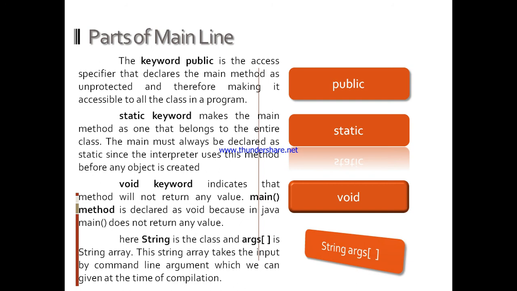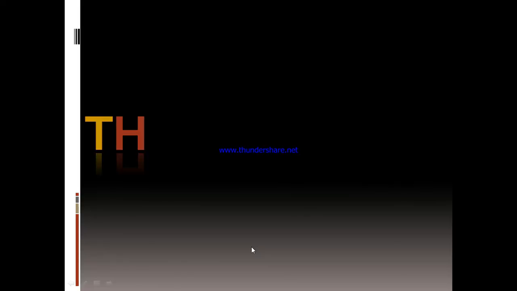String is the class, and args is the array. It is a string array. This string array takes the input from command line arguments, which we can give at the time of execution. It is one thing to understand here: anything we pass from the command prompt at the time of execution will be accepted by the main function with the help of the args array in the form of string objects. Any type of value we pass will be treated as a string array.